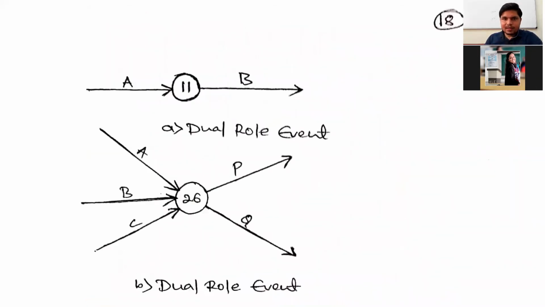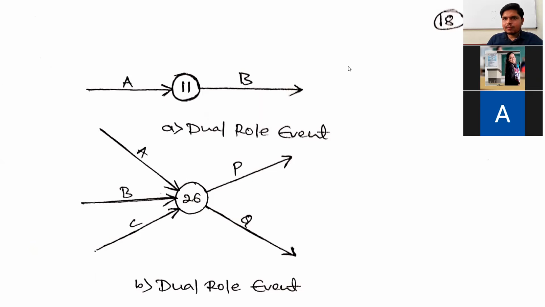Just see the example. This is the example for dual role events. Can anybody explain the first diagram? How is this a dual role event? The event number 11 is the dual role event for the activities A and B. How? Anybody explain it?